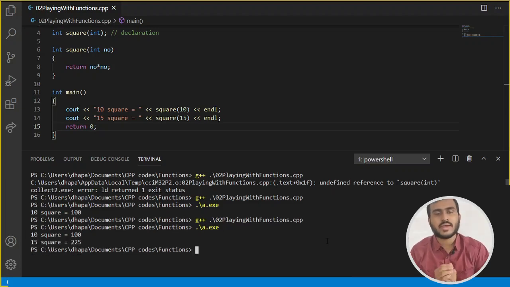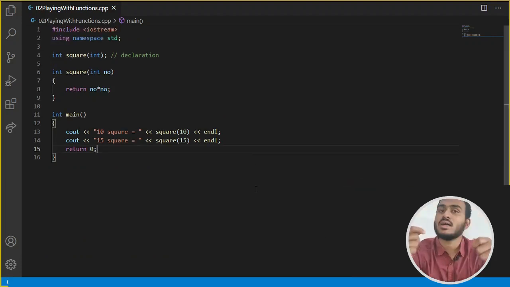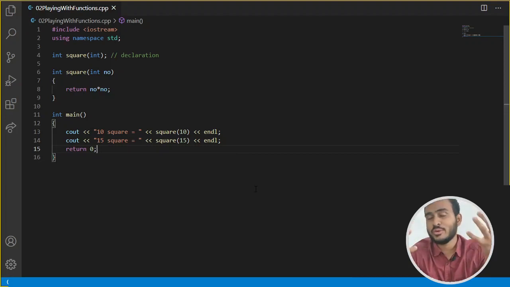So in this case, we are getting output as 10 square is equal to 100 and 15 square is equal to 225. Okay, let's again revisit the apartment example. Now you went to the market, you find one maid, you directly bring her to your apartment. So in that case, do you really need declaration, or do you need to give description of the maid to your friend?